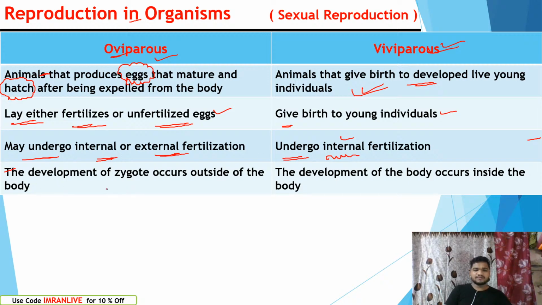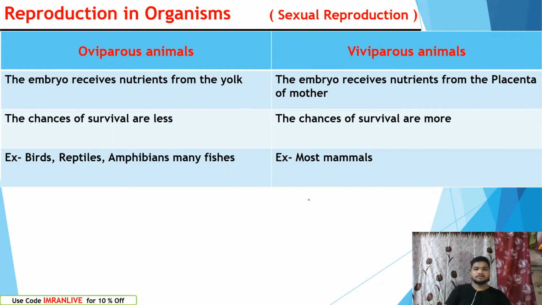In oviparous animals, the development of the zygote occurs outside of the body, inside the egg. In viviparous animals, the development occurs inside the body. Right? In oviparous animals, the embryo receives nutrients from the yolk. For example, this is an egg, which consists of a layer called the yolk layer. The yolk layer provides nutrients to the baby inside.